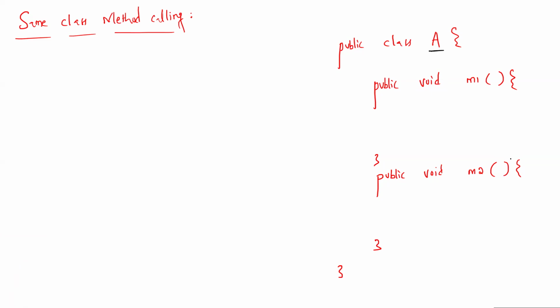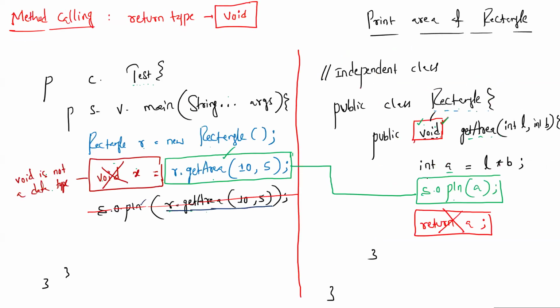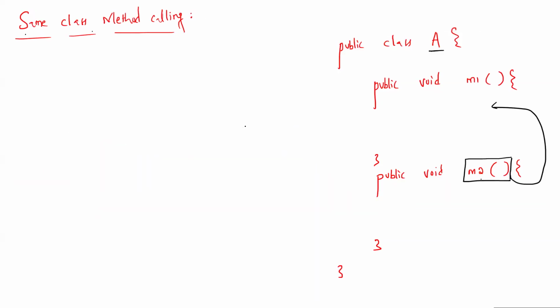Now is it possible to call m2 from m1? Yes, the method m2 we have to call from m1, where they are present in the same class. That's why it is a same class method calling concept. For example, if m2 is in a different class and m1 is in a different class, how do you call m2 from m1? Same as the previous example, when a method is present in a different class, we have to create the object. Similarly, here also we can follow the same approach.